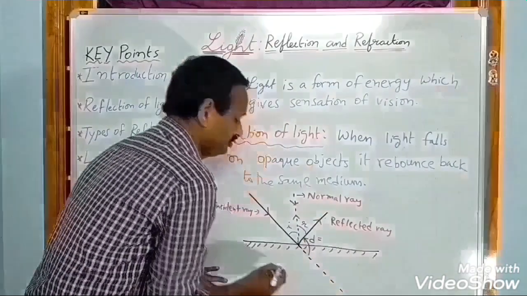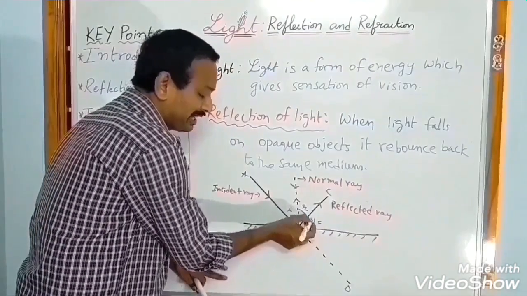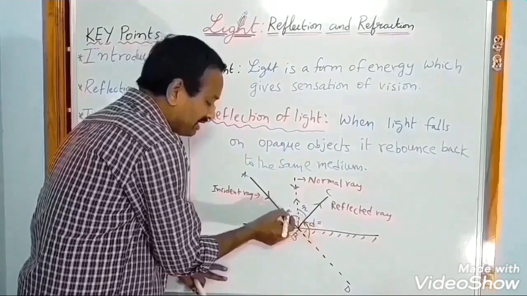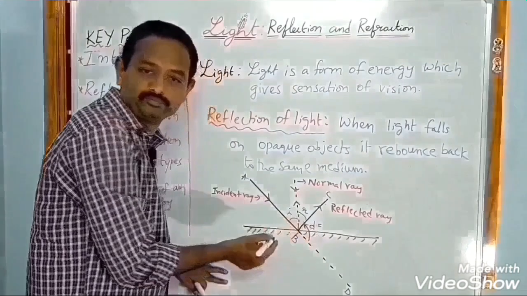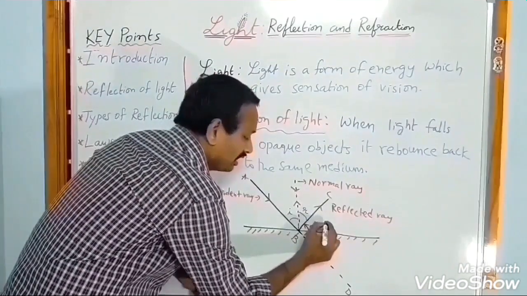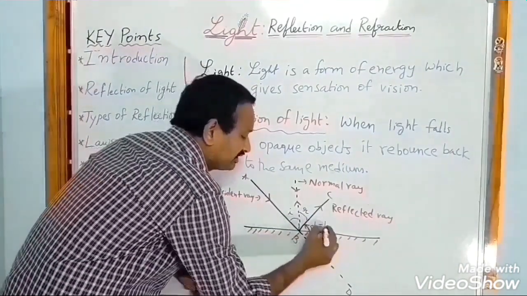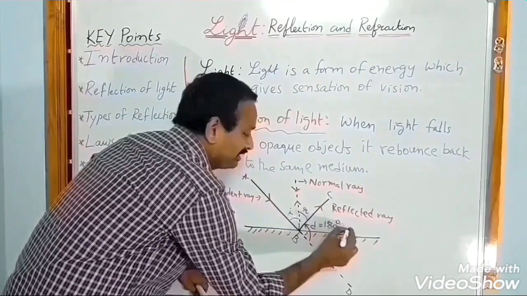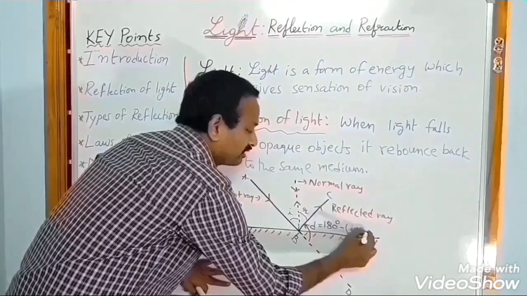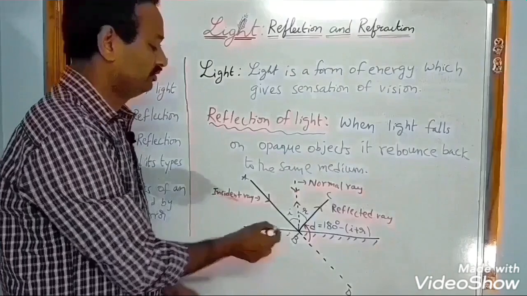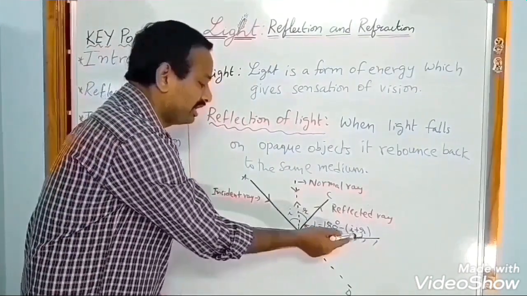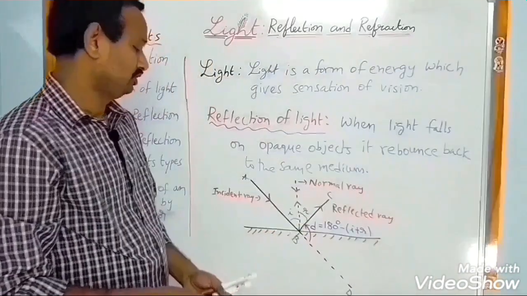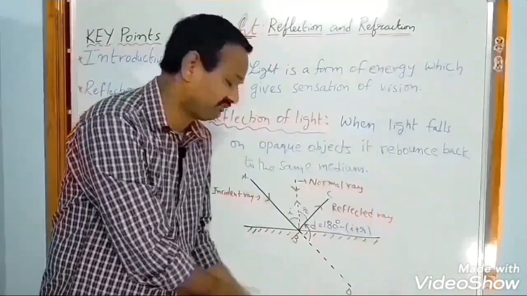I can get the angle of deviation by subtracting the angle of incidence and angle of reflection from 180. So the angle of deviation d equals 180 minus (i plus r). That's about reflection of light.